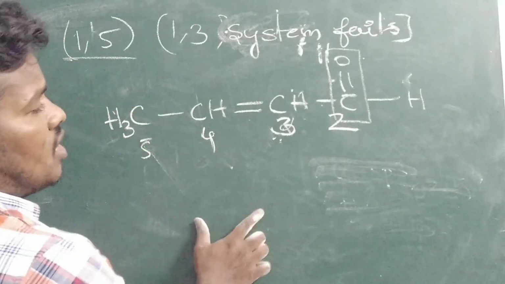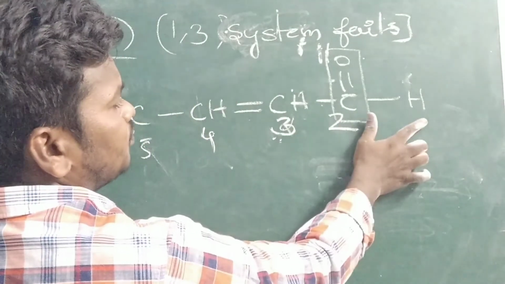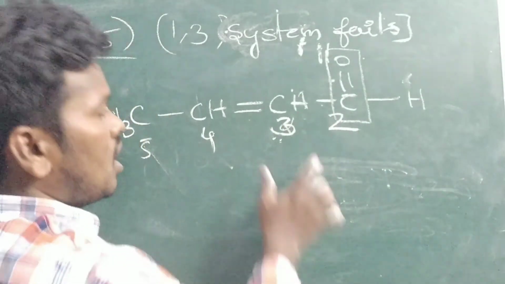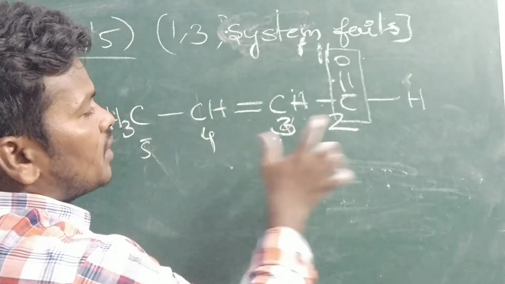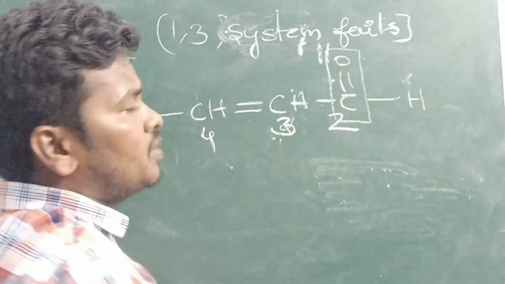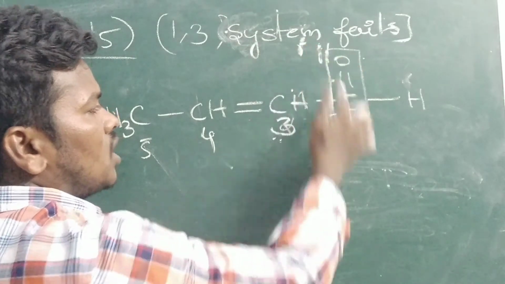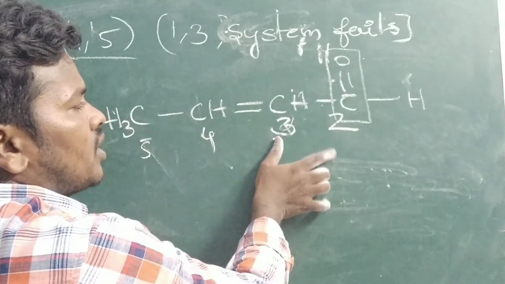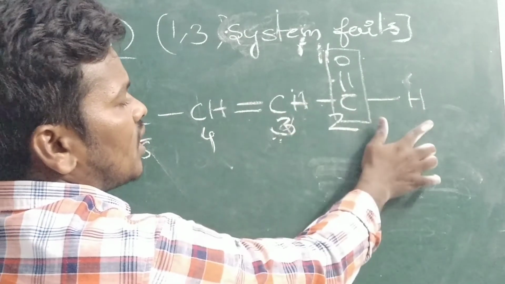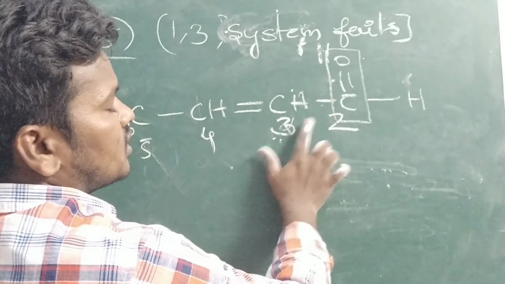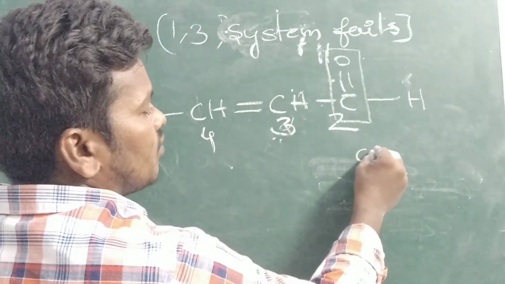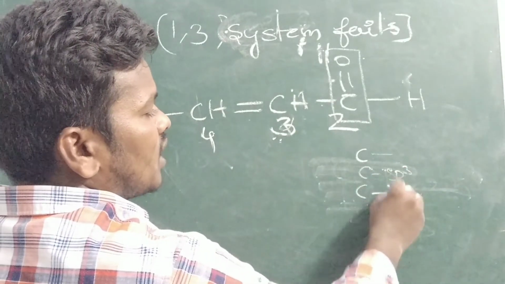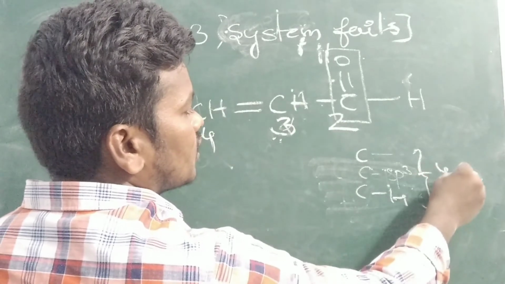See, they have given one example. On either side, on one side the alpha carbon is not there, on one side the alpha carbon is present and alpha hydrogen is also present, but the main condition is sp3 hybridization. It is not sp3 hybridized. That means, give the numbers like this: 1 2 3. If the 1 3 system fails, generally 1 2 3. If on either side any alpha hydrogens are present, any alpha carbon is present, the alpha carbon should be sp3 hybridized and should have the hydrogen, then we can say that yes, it is following tautomerism.